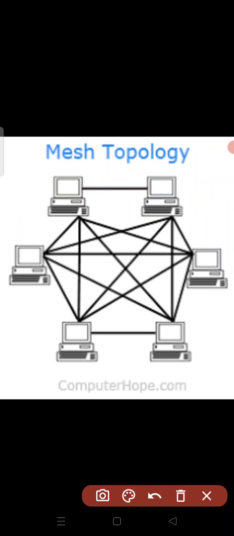Okay, so the last and final topology is the hybrid topology. You can observe the figure here. A hybrid topology is formed by connecting bus topology, star topology and ring topology networks together. It's a combination of different network topologies. So it is a large topology formed by combining multiple topologies, we can say. It is implemented in wide area networks. Wide area network means what? Over the internet, we can say. For internet connection, hybrid topologies are used.